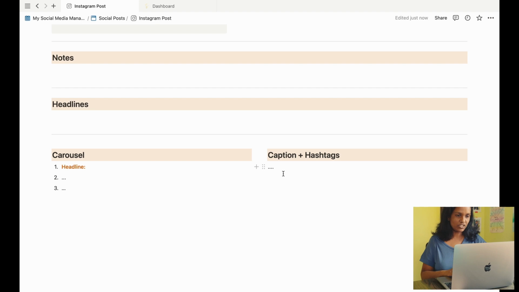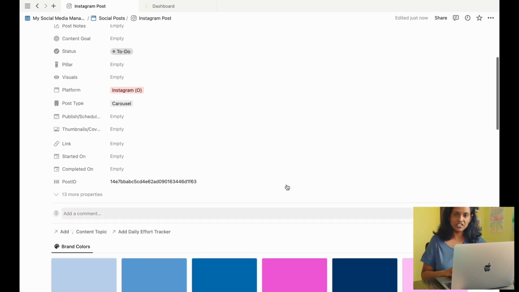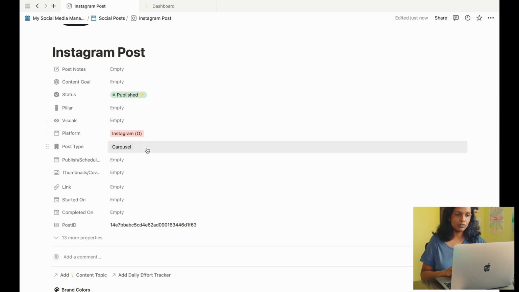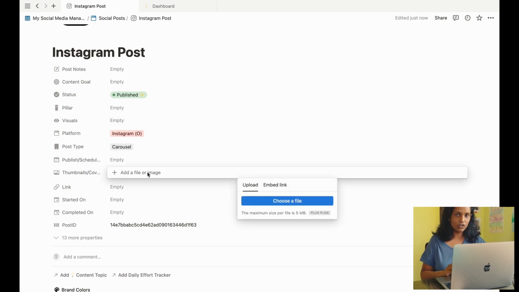After publishing a post, I then update few other properties here as well. I update the status, of course, and then I also update the thumbnail or an image that's the cover picture of any post basically.